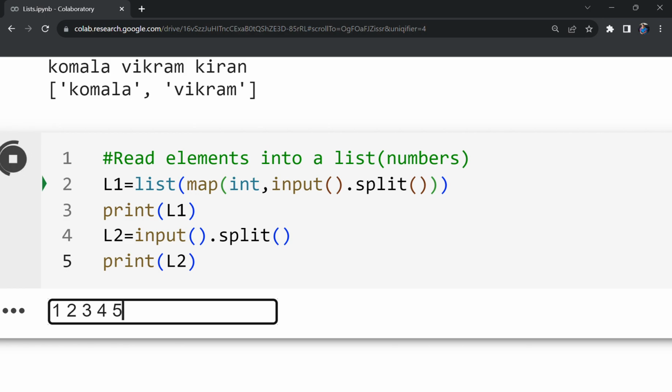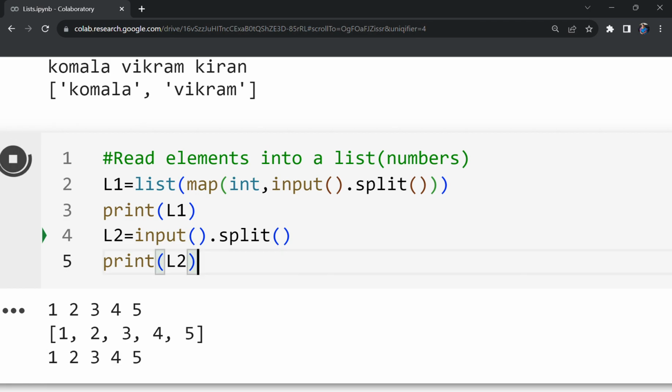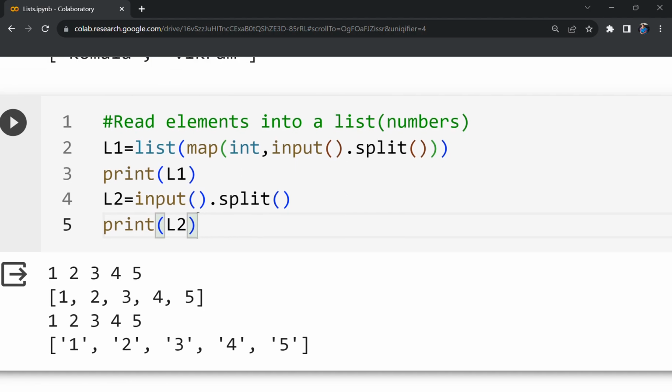Let me give some 5 numbers. 1, 2, 3, 4, 5. You see, they are all considered as elements of the list. They are all integers. Let me give the same input for the second list. You see the difference between these two outputs. The first one is of integer type. The second one is still in string form.